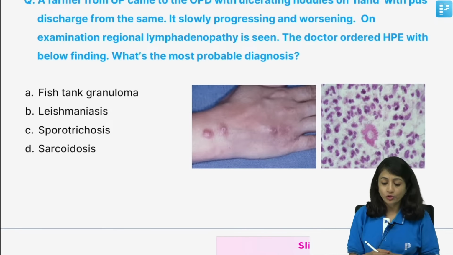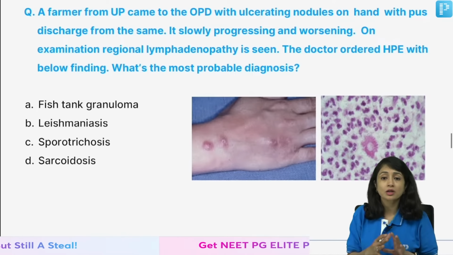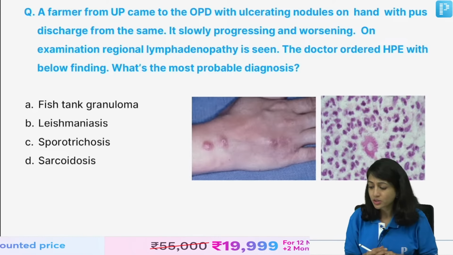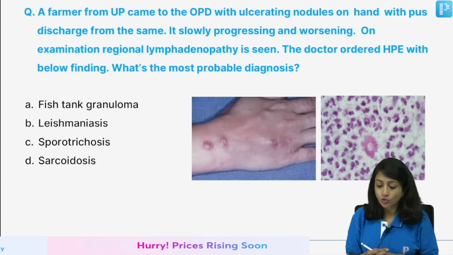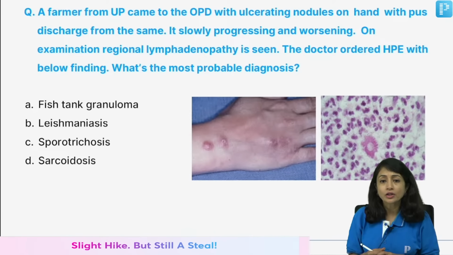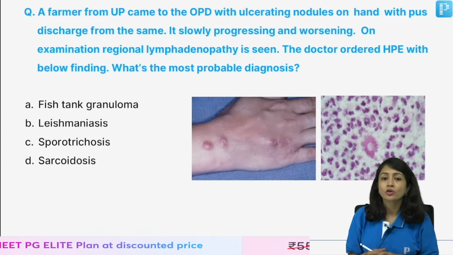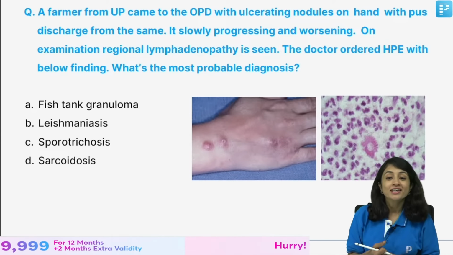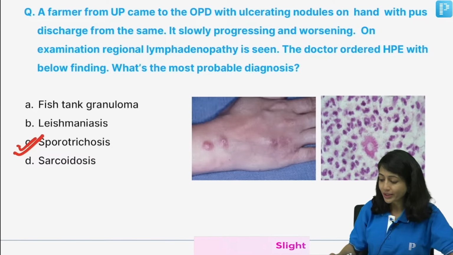A farmer from UP came to the OPD with ulcerating nodules on the hand with pus discharge from the same. I think this is a very common question that is asked in almost all the exams, so I decided to put it. I am sure you all know this, but it is important to discuss. It is slowly progressing, and you see regional lymphadenopathy, and a histopathological examination was ordered. What is the most probable diagnosis here? I don't see any confusion here. I know you are all well read about this. This is sporotrichosis.